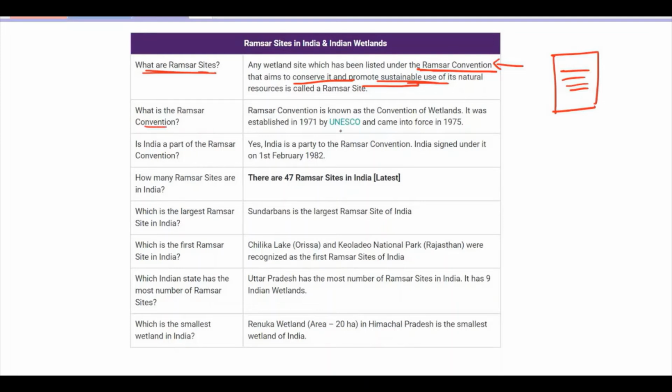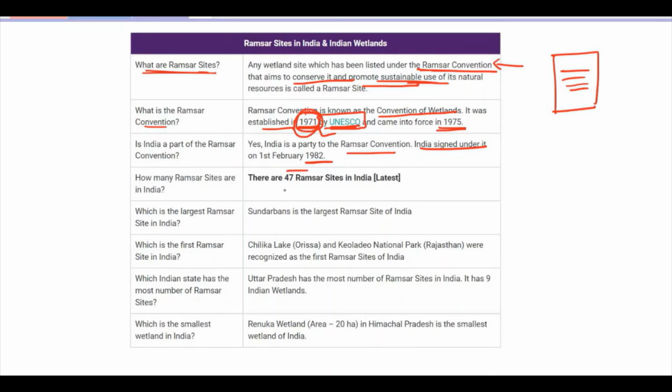Ramsar Convention क्या है? Ramsar Convention is known as the Convention on Wetlands. It was established in 1971 by whom? By UNESCO. Remember this. 1971 में it was established by UNESCO, came into force in 1975. India is very much part of it. India is a party to the Ramsar Convention, and India signed it on 1st February 1982.